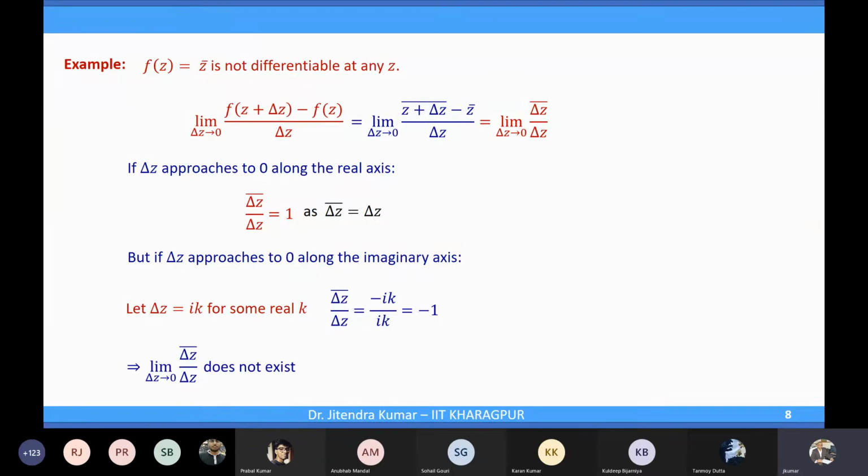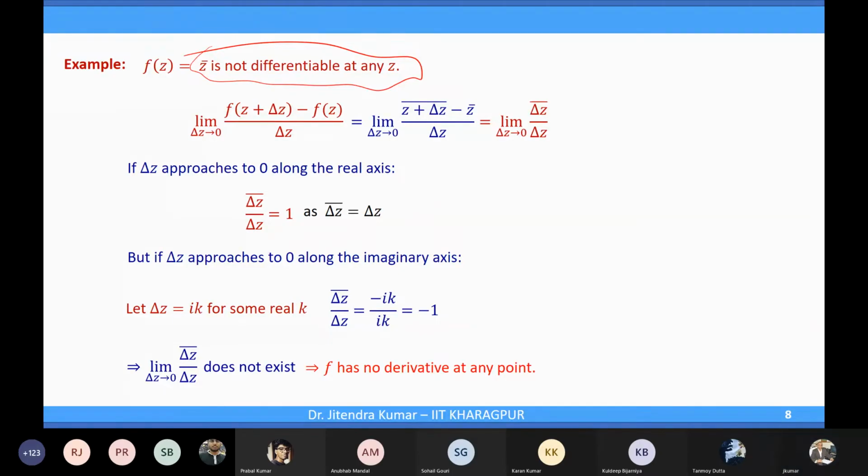So just remember that z conjugate is not differentiable for any point. We have not fixed the point either. If you take any point, the same situation: along the x-axis you approach, and then along the y-axis you approach, you will have a different situation. Correct?